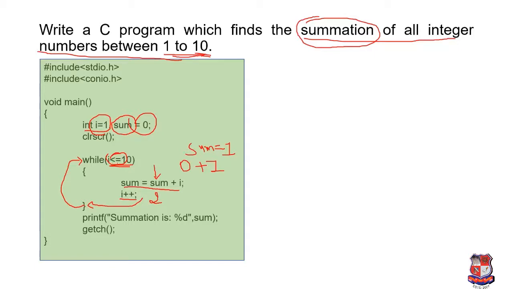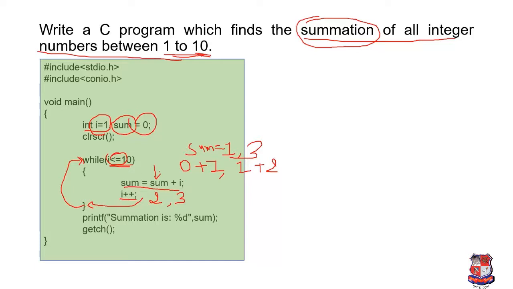So it will check 2 less than or equal to 10. Yes, the condition is true, then this statement will be executed. Now the value of sum is 1, so 1 plus I, where the value of I is 2. So now the value of sum will be 3, and we are incrementing the value of I by 1. Now control goes here, and from here it goes to the condition. The condition is checked again, 3 less than or equal to 10.